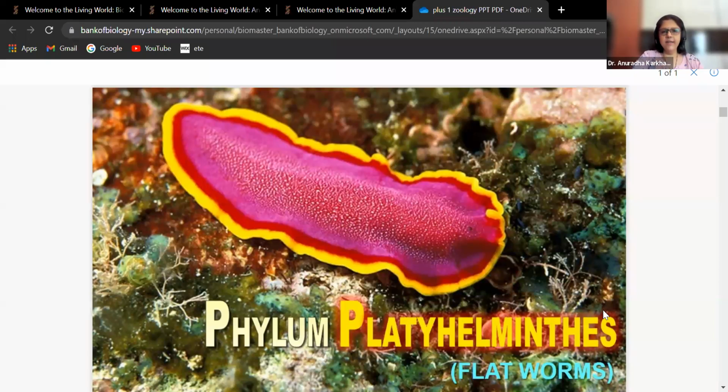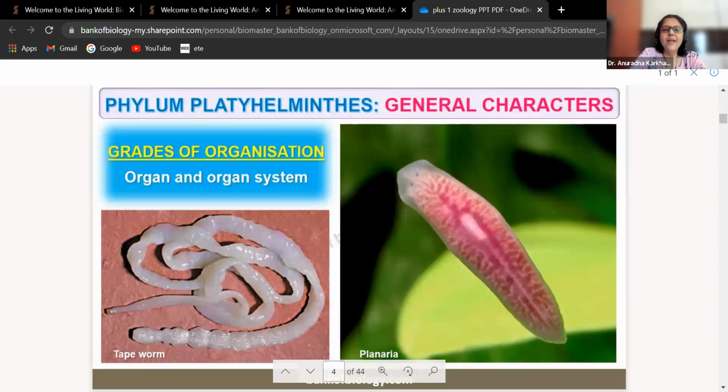Next we come to platyhelminthes. So what is the speciality of platyhelminthes? Look at it. Grades of organization, organ and organ system. This is the actual worm. ये ऐसे दिखता है, ये platyhelminthes का ये जो tapeworm है ना, ये actual में ऐसे दिखता है. ये photograph है, ये drawing नहीं है. This is the photograph. And this is planaria. Okay, you can see it. I'll show you. I'll tell you where you get the tapeworms.